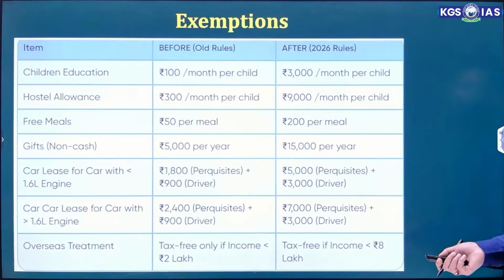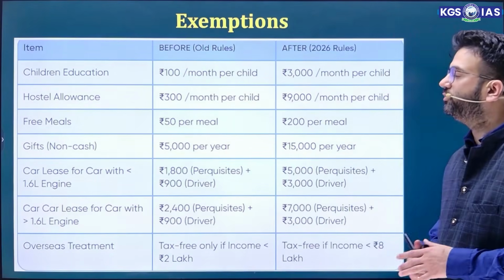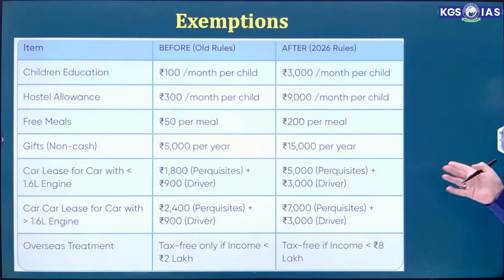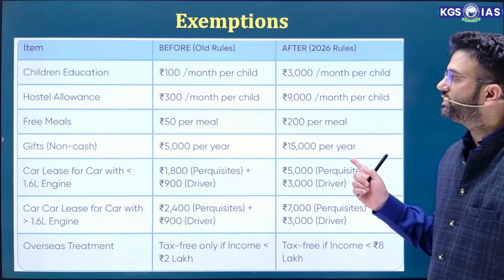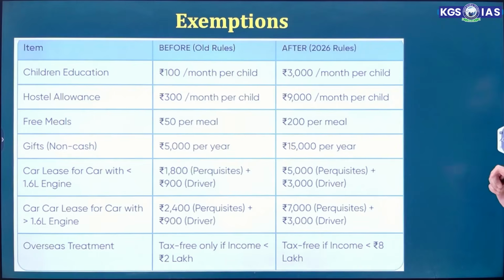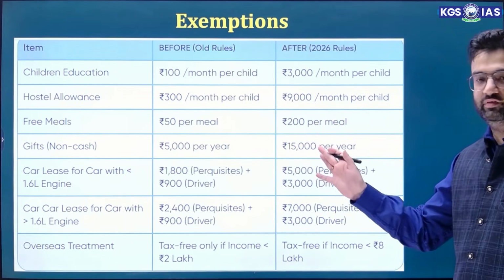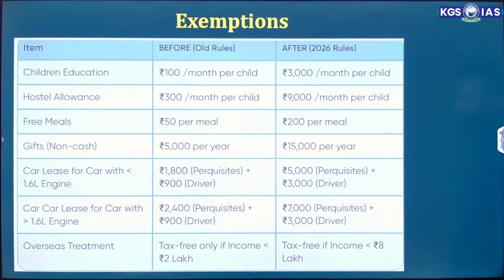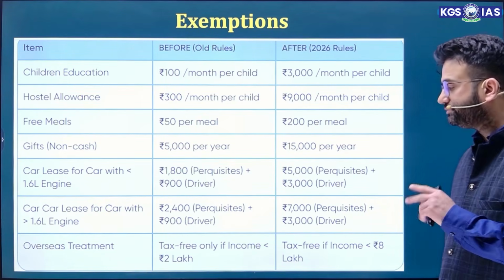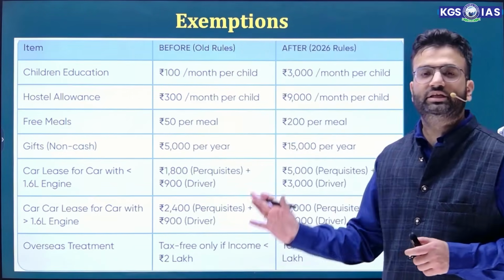Moving ahead, there are certain other exemptions, for example, children education. Under the old rules it was 100 rupees per month per child, now it is 3000 rupees per month per child. Hostel allowance was 300 per month per child, now it is 9000 per month per child. Free meal was 50 rupees per meal, now it is 200 per meal. Non-cash gift was 5000 per year, now it is 15000 per year. And overseas treatment was tax free only if income was up to 2 lakh, now it is 8 lakh. So these are all the exemptions.